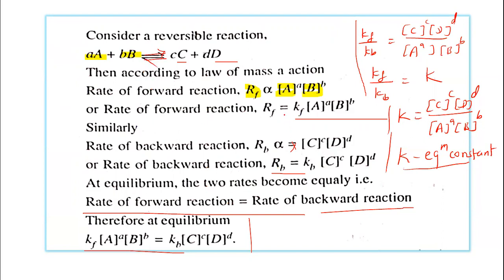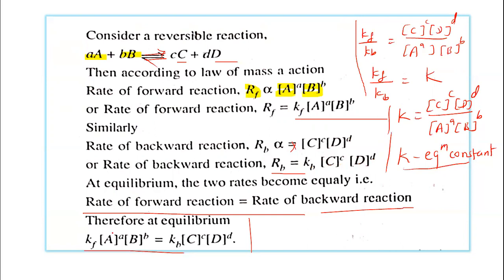So the rate of the forward reaction is equal to Kf into the concentration of the reactant A raised to power a and the concentration of the reactant B raised to power b. The rate of the backward reaction, Rb, is equal to Kb into the concentration of the product C raised to power c multiplied by the concentration of the product D raised to power d.